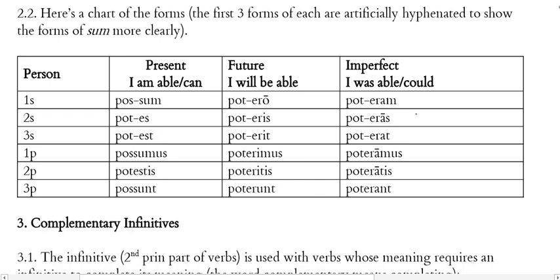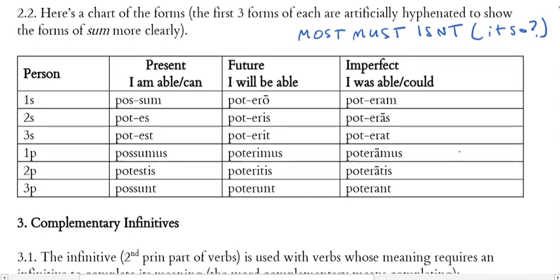And then the imperfect. Poteram, poteras, poterat, poteramus, poteratis, poterant. All right. Remember, our endings here are all the same as what we learned with our mnemonic device. Most, must, isn't it so? Okay.